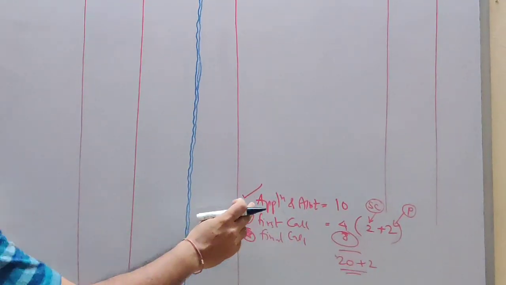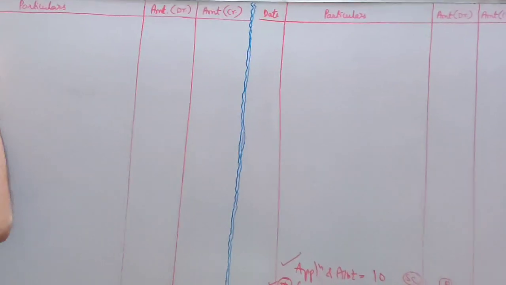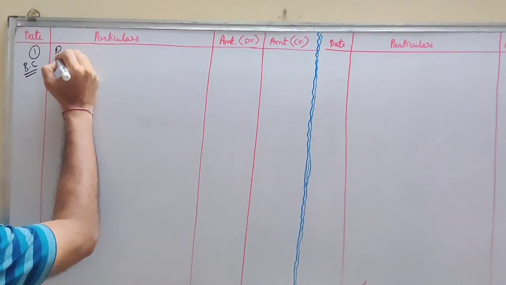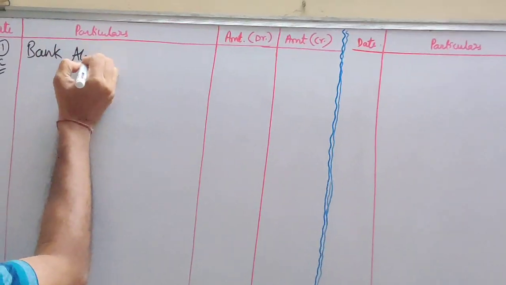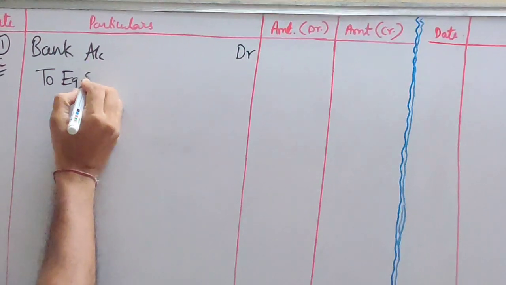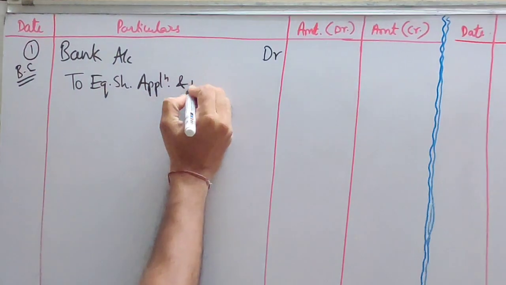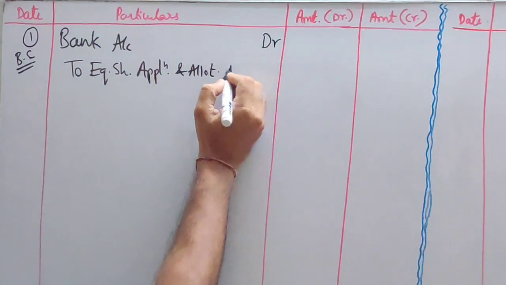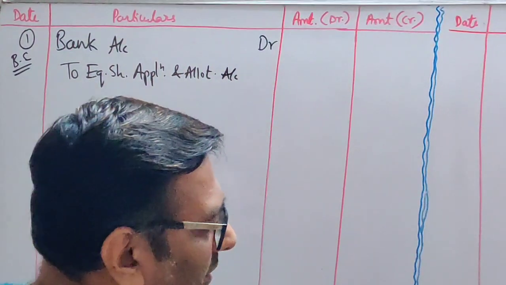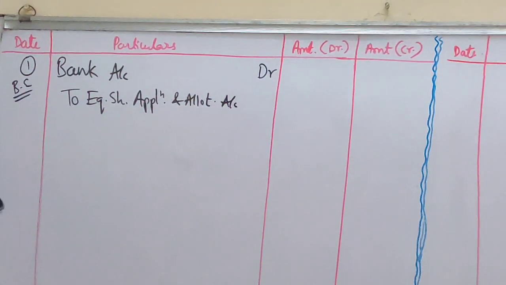So let's first start with the first entries, then we will come to the forfeiture at the end. Can you tell me, students, what will be your entry for application? Bank entry, very easy. Bank account debit to equity share application and allotment account. Be careful students, application and allotment are together, so even here you have to write them together.